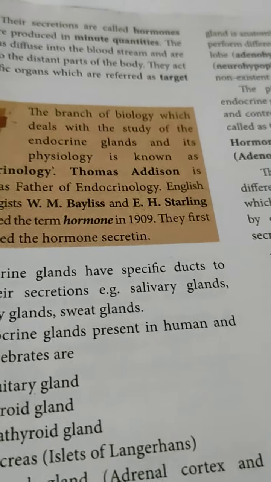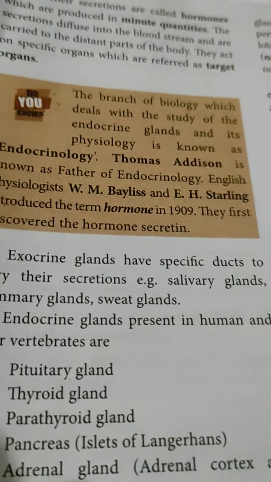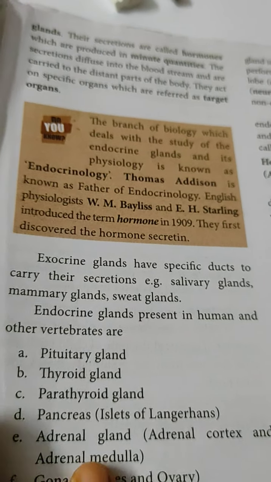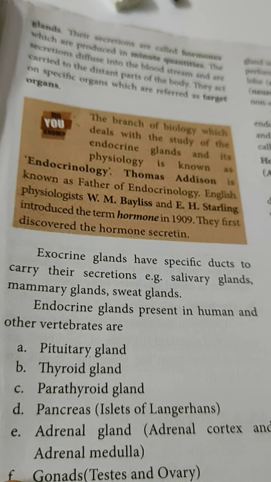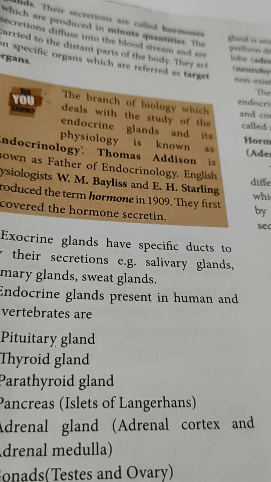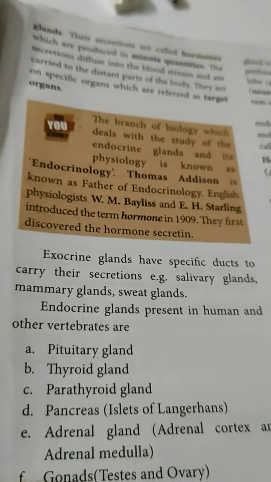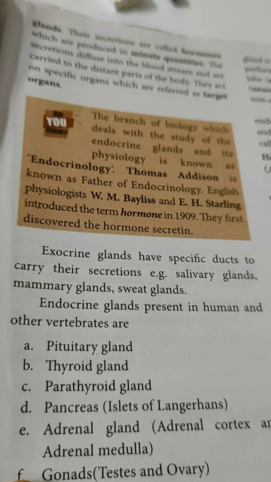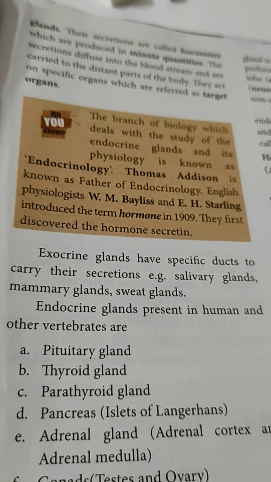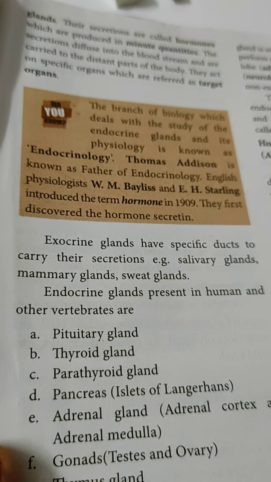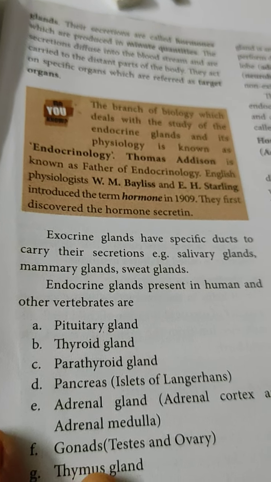Now that is the introduction. What do you mean by hormone? Who is considered the father of endocrinology? All these questions. Endocrine glands do not have specific ducts, unlike exocrine glands, which have specific ducts to carry their secretions. Exocrine glands secrete enzymes. Endocrine glands secrete chemical substances called hormones. Examples of exocrine glands: salivary glands, mammary glands, sweat glands, etc. Endocrine glands don't have specific ducts; that's why they are called ductless glands, present in humans and other vertebrates.